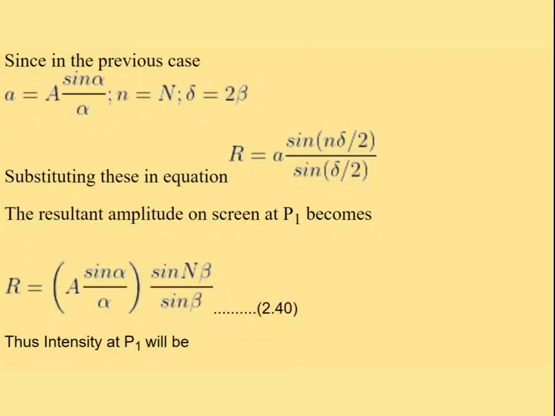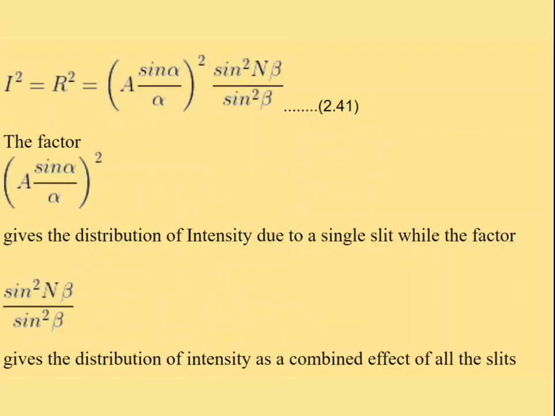As we know, intensity is equal to the square of the amplitude. So simply square the resultant amplitude: A sin alpha by alpha whole square into sin square N beta by sin square beta.